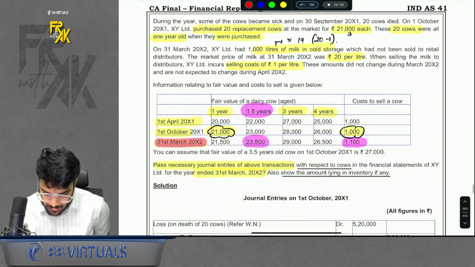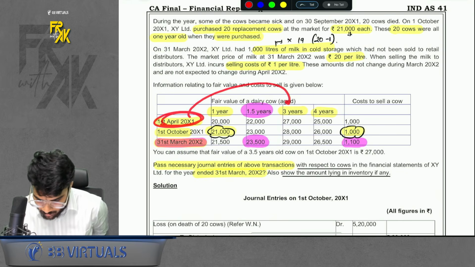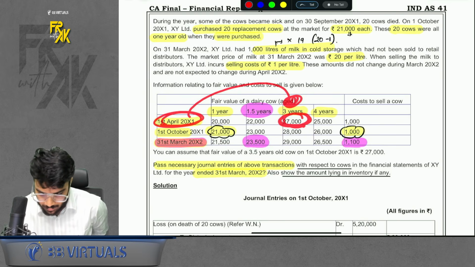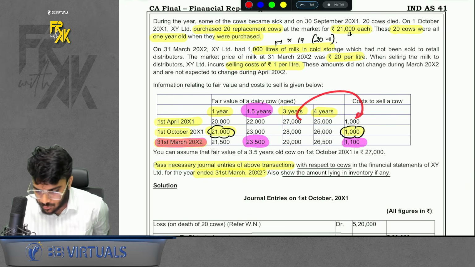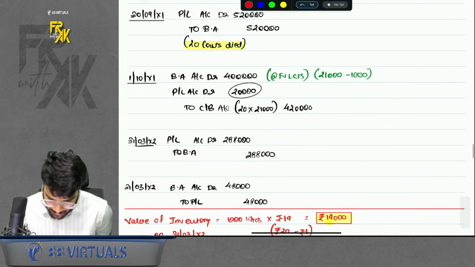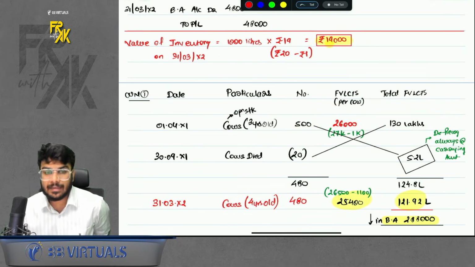Value, how to find this? See, on 1st April we had 3-year-old cows, 500 of them. So the fair value is 27,000 for a 3-year-old cow, and cost to sell is 1,000. So what is the FVL CTS of these cows? It is 500 into 26,000, 130 lakhs basically.